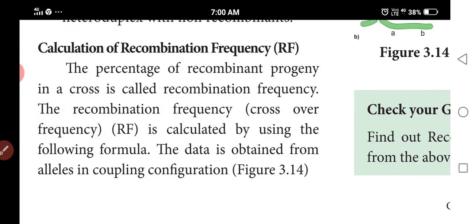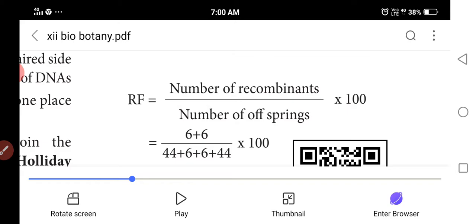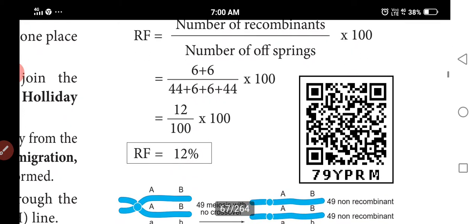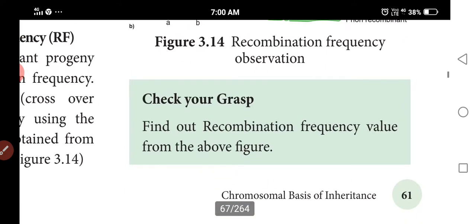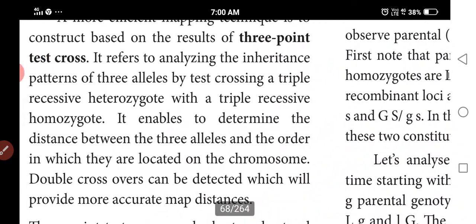Calculation of recombination frequency. The percentage of recombinant progeny in a cross is called the recombination frequency. In this data, it is the number of recombinants divided by the number of offspring, times 100. Here the recombinants are 6 plus 6, out of 44 plus 6 plus 6 plus 44. So 12 by 100 times 100, which is 12% recombination frequency.